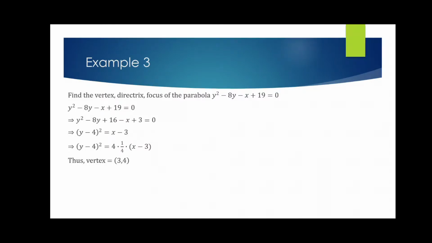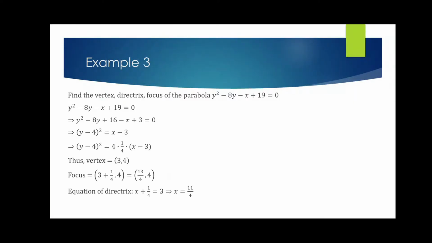So from here I can say the vertex is (3, 4), because that is (h, k), your vertex. Then we have the focus. Focus is (h + a, k). So that is your focus. Then the equation of directrix, that is x + a = h. So that is your equation of directrix there. So these are the three things which you were asked to find.